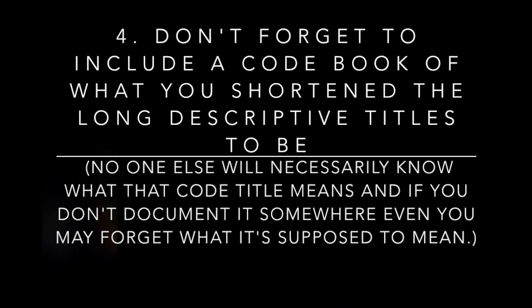Avoid forgetting to include a code book of what you shortened the long descriptive titles to be. A code book can be something simple such as a Word document or a text file, just something that says this is the long descriptive title of what this shortened code column title is, because no one else will necessarily know what that code title means, and if you don't document it, you might even forget.